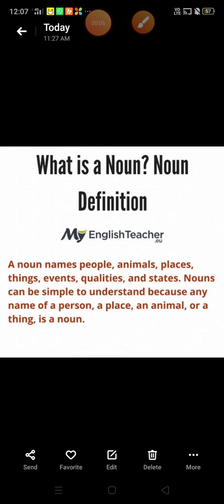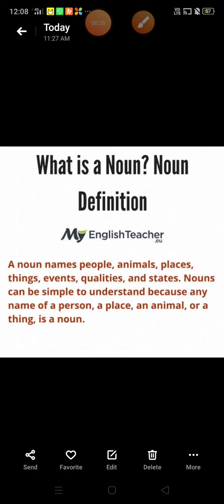So today we will do revision of noun, right? As you know, it will come in your PA1. So first of all we will discuss the definition of noun. A noun names people, animals, places, things, events, qualities and states.